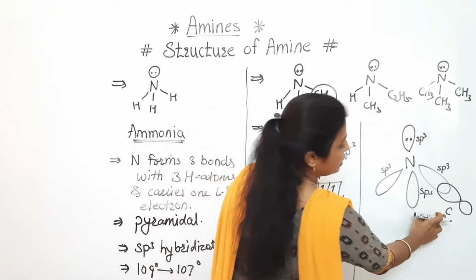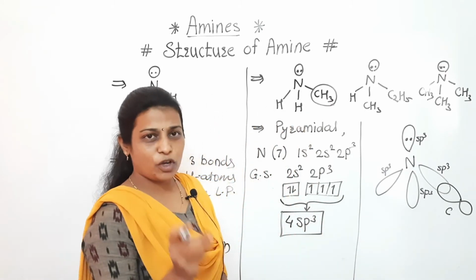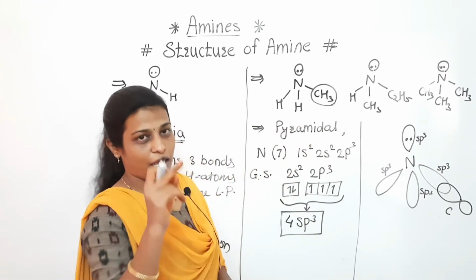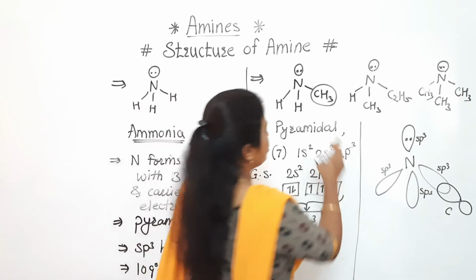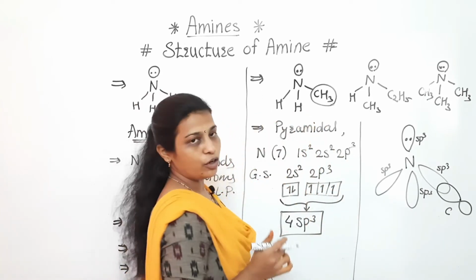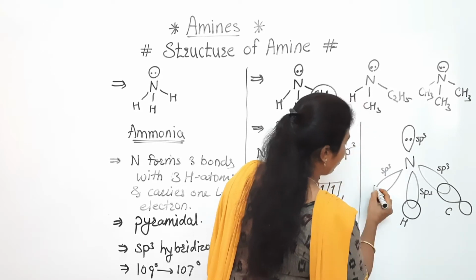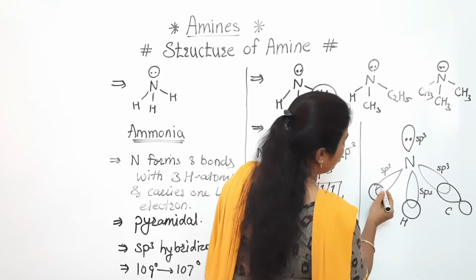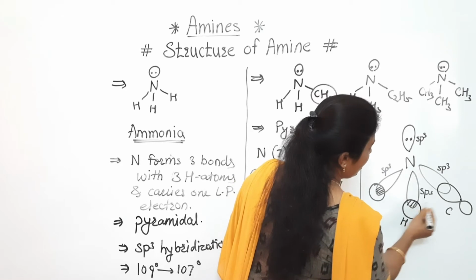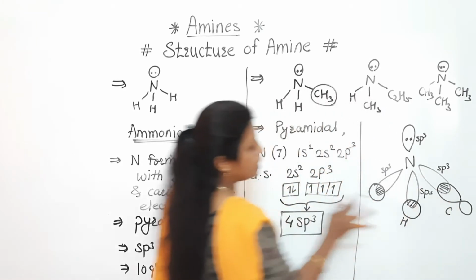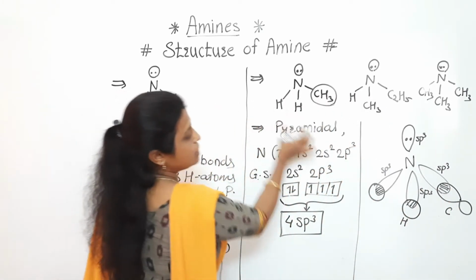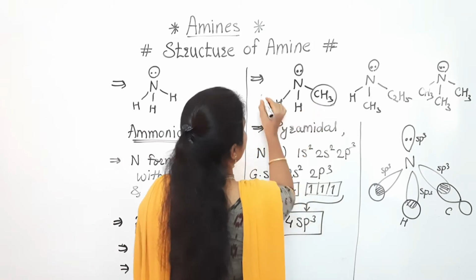So I have written carbon here, because as we know the p orbital is there, that's why I have drawn their dumbbell shape. Now see, the remaining 2 are hydrogen, meaning the spherical shaped hydrogen will overlap with the remaining 2 sp3 hybrid orbitals. Clear to everyone? Similarly, this one I have drawn for this first structure.